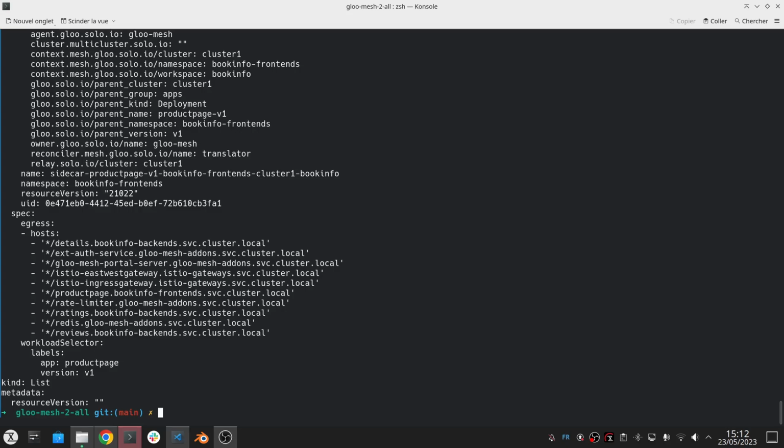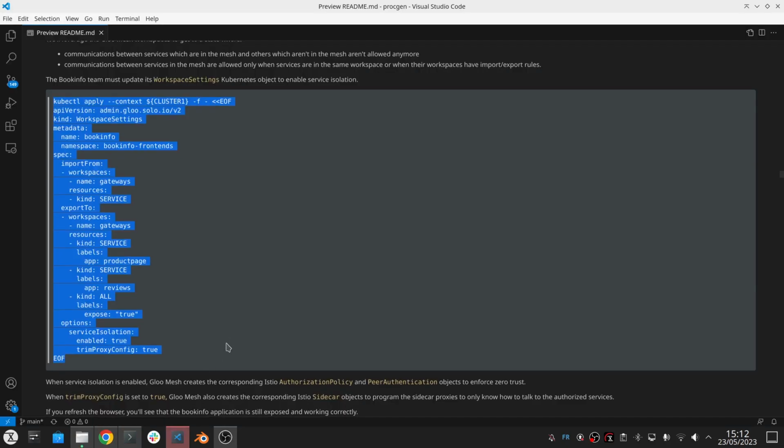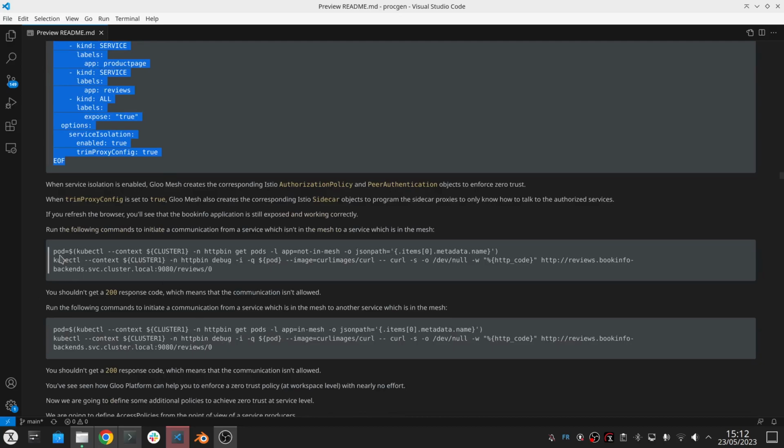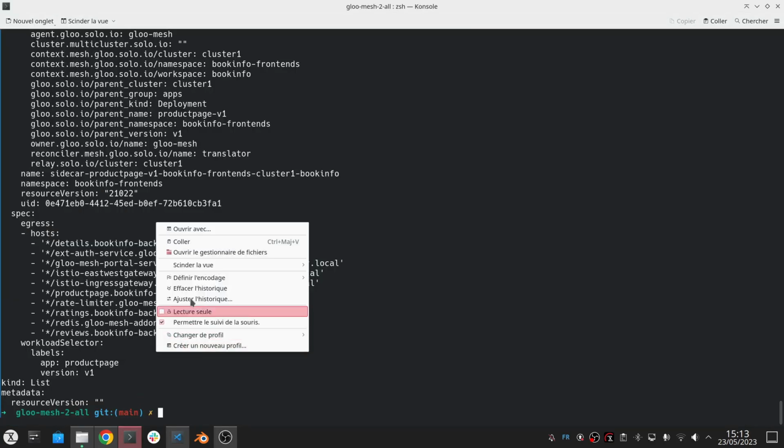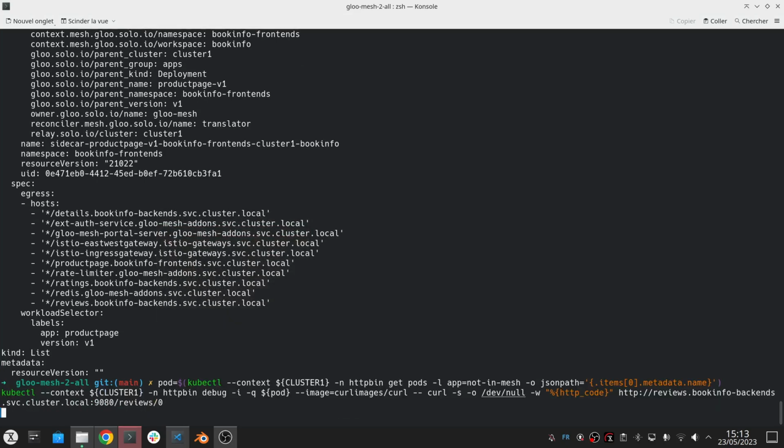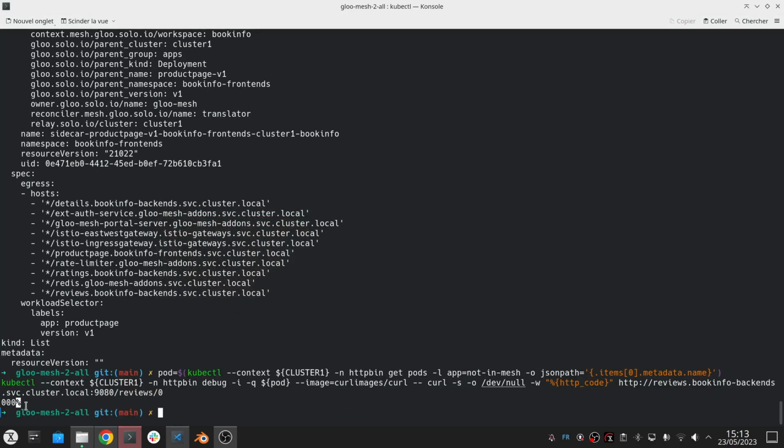So automatically all these things are provided by the options that I have set in my workspace settings, and I can validate that. If I try to access my review service from a service that is not in the mesh, it is going to be rejected because mTLS is mandatory and it cannot establish this mutual TLS communication.